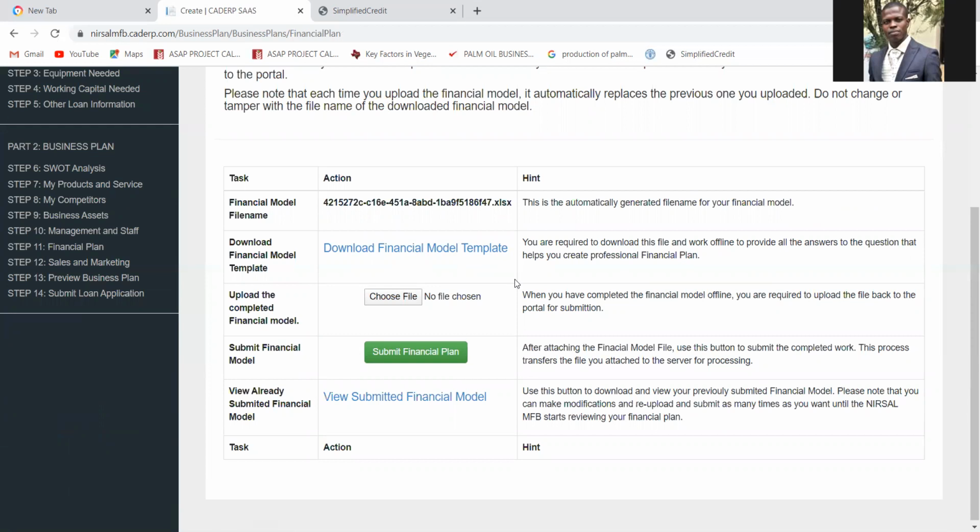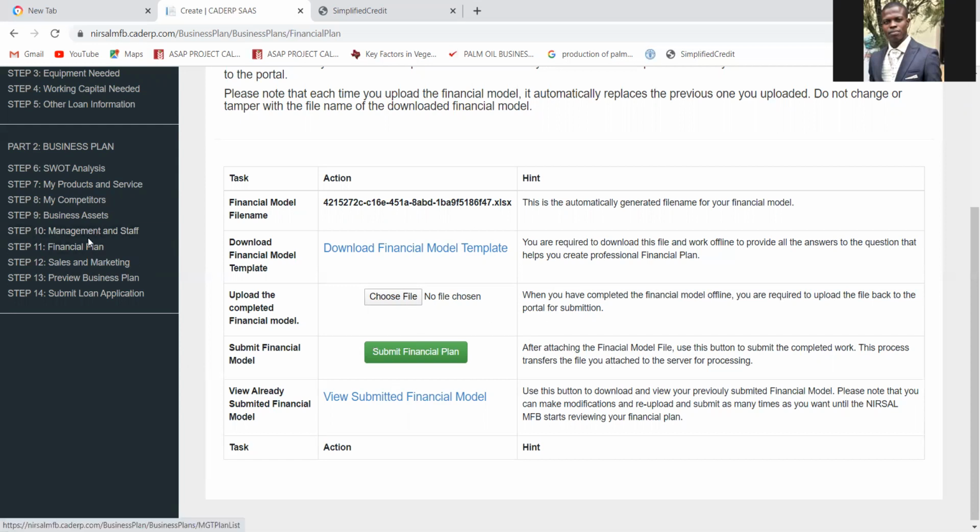It contains income statement, cash flow, balance sheets, and all the sensitivity analysis. Then your loan repayment schedule, operating expenses, all the necessary cost factors are included in that Excel sheet. In my next presentation, I will be taking you through how to prepare the financial template, the NISA Microfinance Bank AGSMEIS Loan Financial Template.